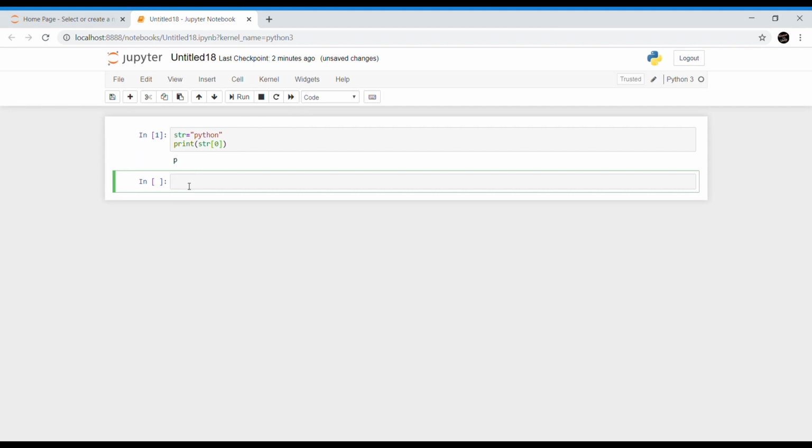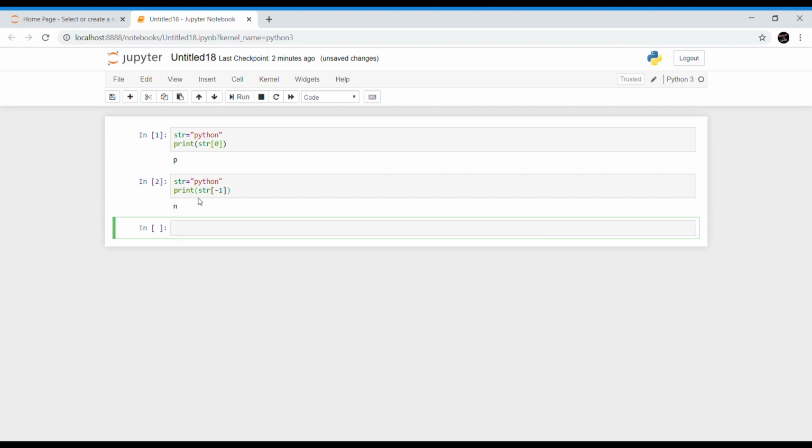Negative indexing is also allowed in Python, that is, the left starts from 0 and the right starts from -1. If I try to print str of -1, which means the rightmost element, that is n, is getting printed over here.